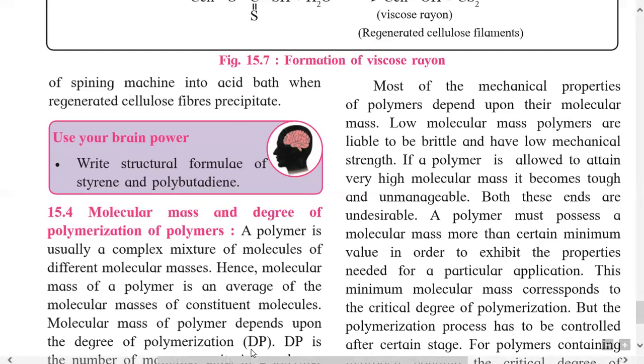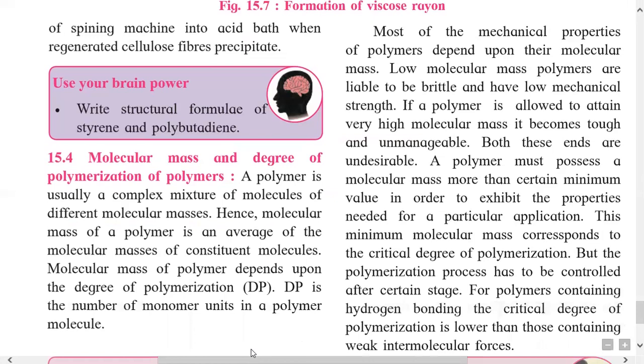But the polymerization process has to be controlled, and for polymers containing hydrogen bonding, the critical degree of polymerization is lower. Remember this point again: if hydrogen bonding is present in the polymer chains, then the critical degree of polymerization is lower. And if other types of forces, like intermolecular forces, are present in the polymer chains, then the critical degree of polymerization is of a higher value.